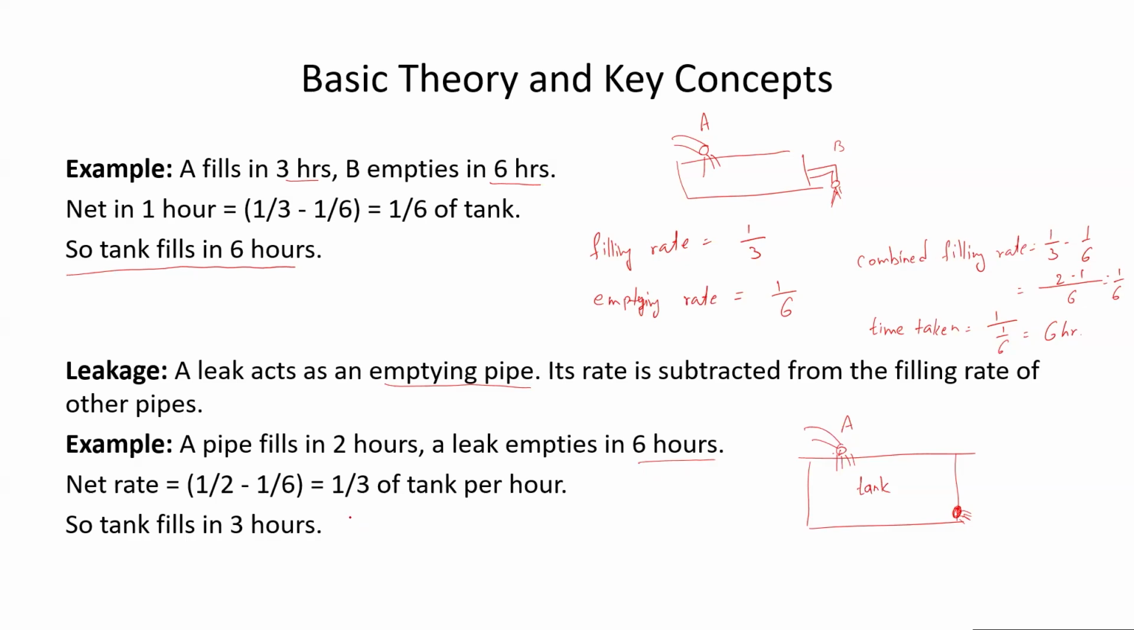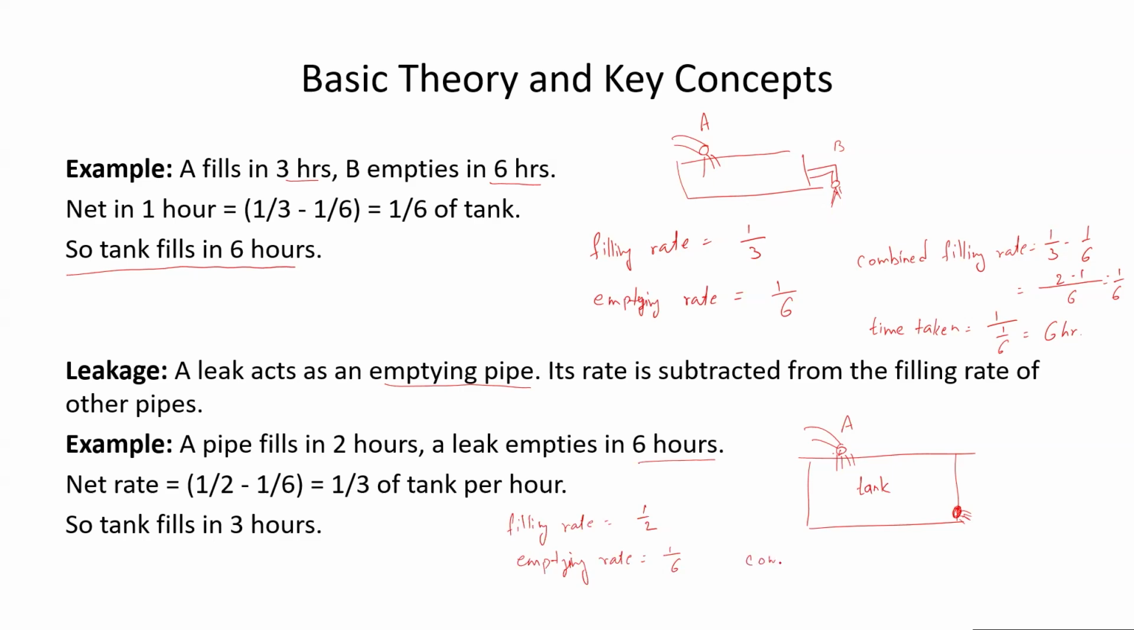So now net rate, meaning combined rate, is again the same type of problem. Filling rate is 1 upon 2. Emptying rate here is due to leakage, not due to another pipe. But anyway, it is emptying. So that is why I'm using emptying rate as 1 upon 6, because it will take 6 hours to empty the tank. So rate will be 1 upon 6.